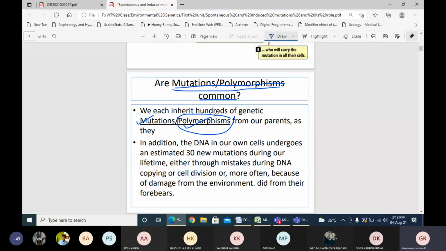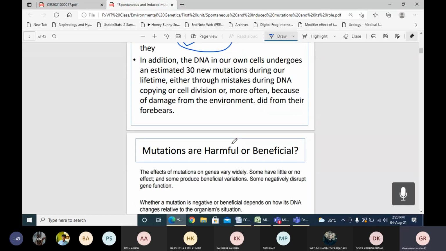So if you take my entire human genome, you can see there are a minimum of 30 new mutations compared to my father, my grandfather and my great grandfather, because we can see new nucleotide changes in my genome. Similarly, this applies to each and every person, because we live in different environmental conditions and have different lifestyle activities. This indicates that environmental factors influence the genetic makeup of a particular individual. So mutations and polymorphisms are common.